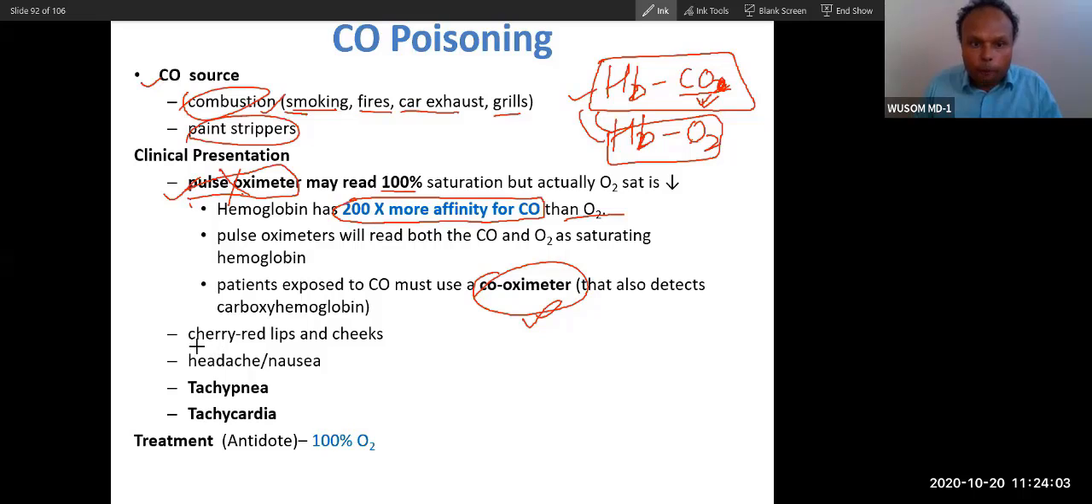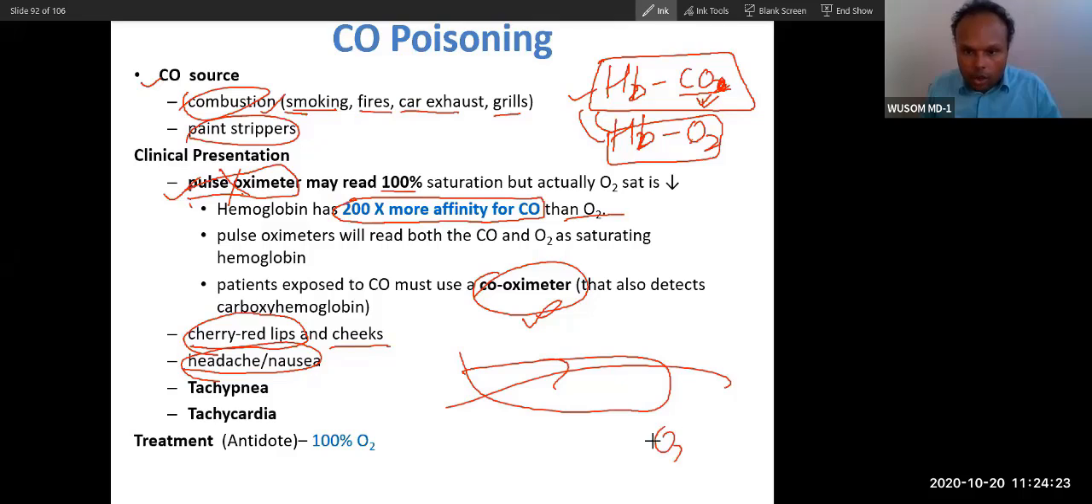You know the patients, because this oxyhemoglobin or carbaminohemoglobin is bright red, the cheeks and lips will be cherry red in such patients. Headache will be there, and because this will inhibit the electron flow, oxygen is not utilized, and the patient will have oxygen thirst. If oxygen thirst is there, there will be tachypnea, and because the tissue is not getting oxygen, the tissue will send the signal to the heart, and the heart will also pump very fast. So tachypnea and tachycardia both will happen together.